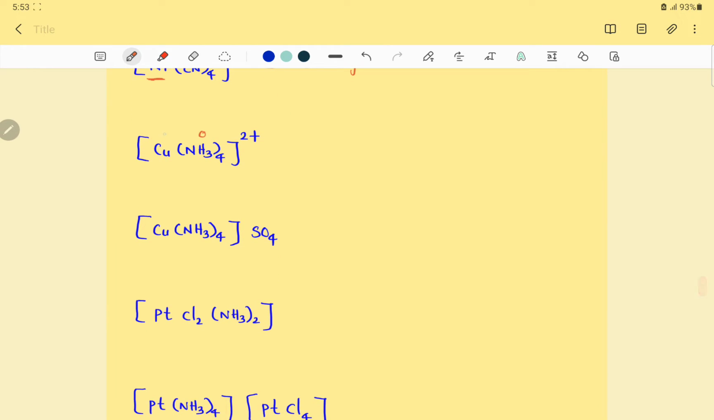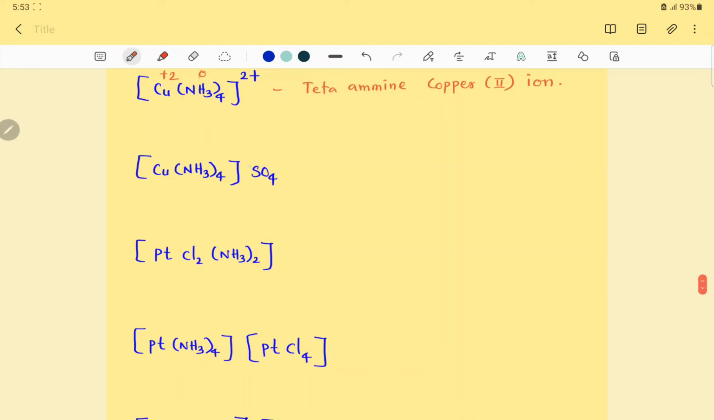Ammine ligand charge 0, copper +2, so the total charge is +2. 4 times, so tetra. Ligand NH₃, ammine, tetraammine. Then the central metal ion is copper. Oxidation state is 2. Regular name because it is a cationic complex. The regular name of the metal is given as copper because it is a cationic complex. Copper(II), oxidation state 2, so Roman numeral 2. Ionic format, so ion. Cationic complexes, so the name ends with ion.